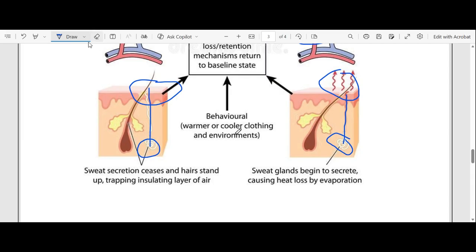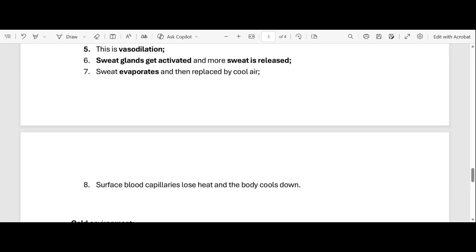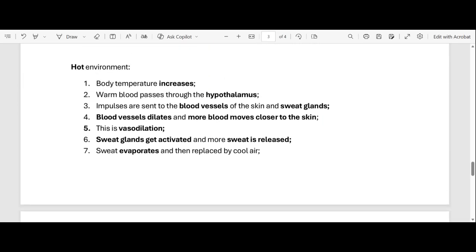Okay, now let's do this. I was just providing a summary of thermoregulation. Now let's get into the actual process in terms of what happens whenever it's hot, right? When the environment becomes hot, the body temperature increases. And when the body temperature increases, warm blood passes through the hypothalamus, right? It passes through the hypothalamus.